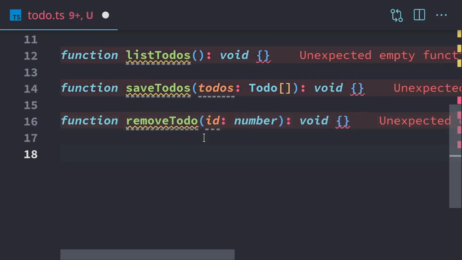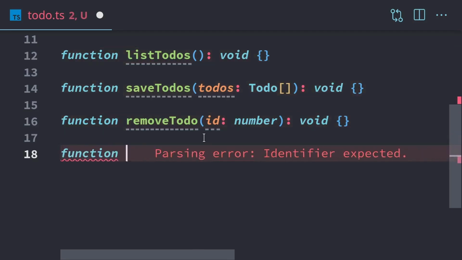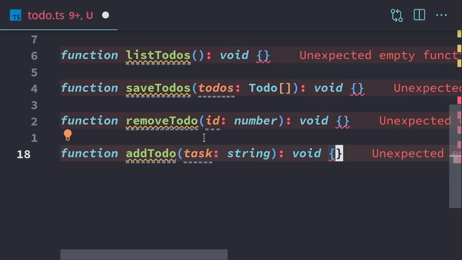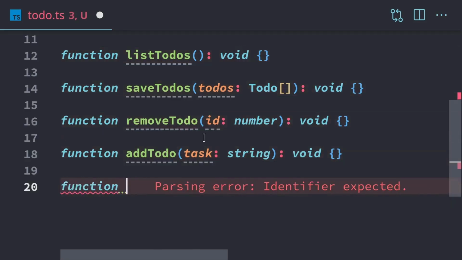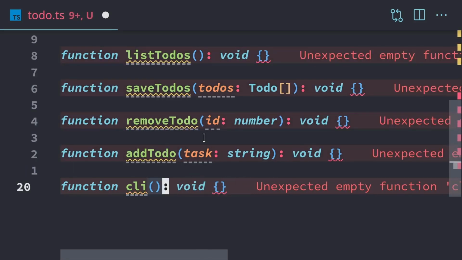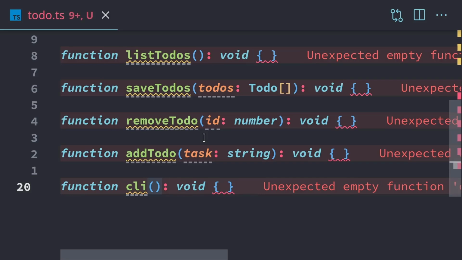And we also need to add a to-do. And the last function we're going to have is for handling the CLI. Our CLI is going to be a little bit more advanced than our grep one. It's going to be a command-driven CLI. All right, so we'll save all that.